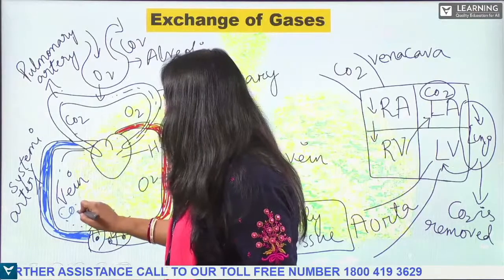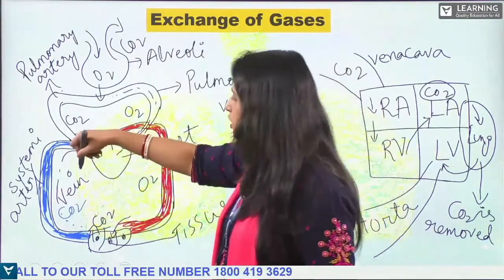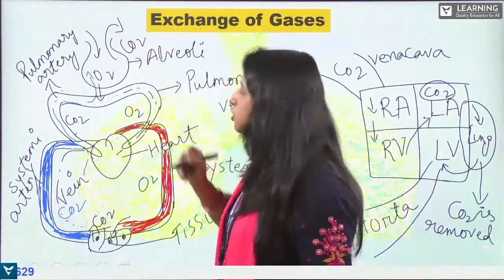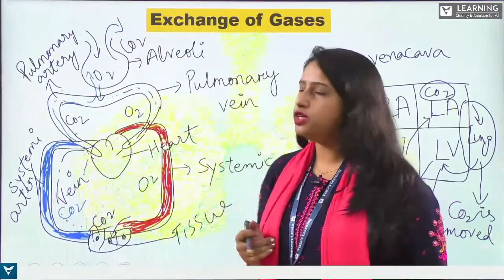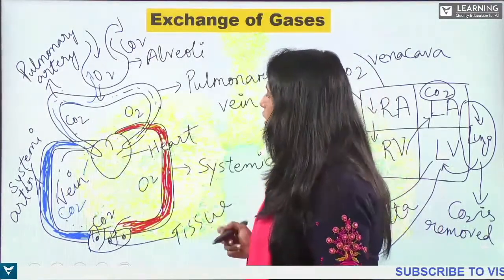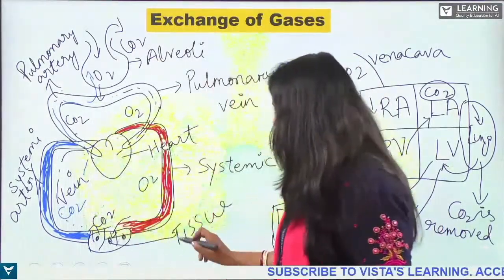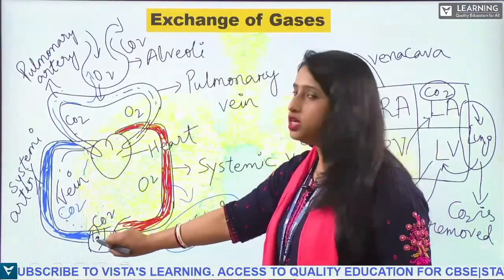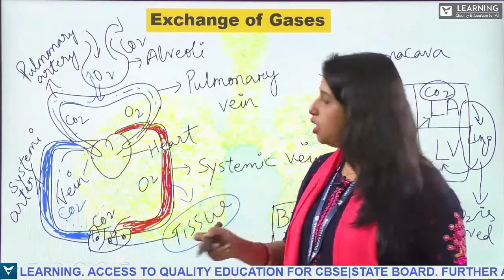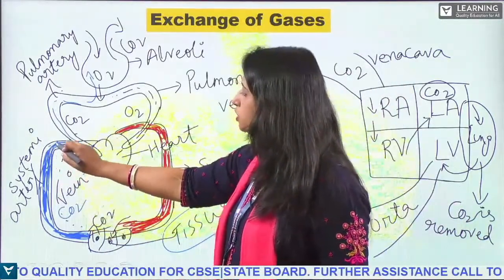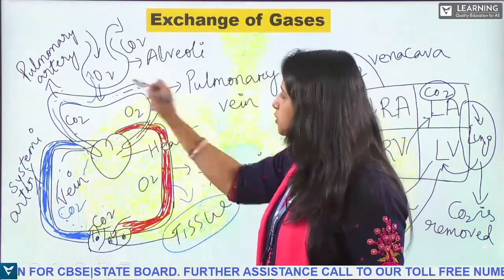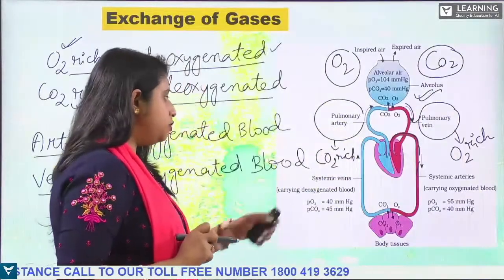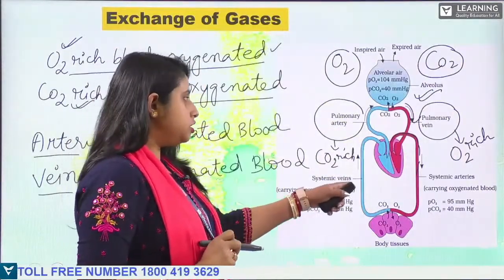So it will be purified again, where the carbon dioxide-rich blood will go again to the alveoli, and further purification will take place in the alveoli of the lungs. So this is the body tissue. The oxygenated blood is being transferred to the body tissue, and the body is releasing the carbon dioxide. This carbon dioxide is taken with the help of the systemic veins, carrying the deoxygenated blood, and sent back to the alveoli.